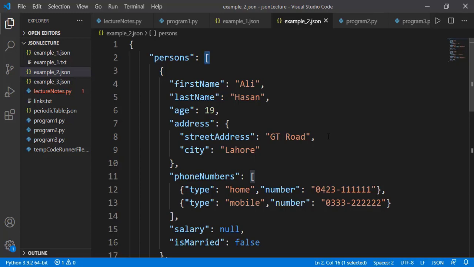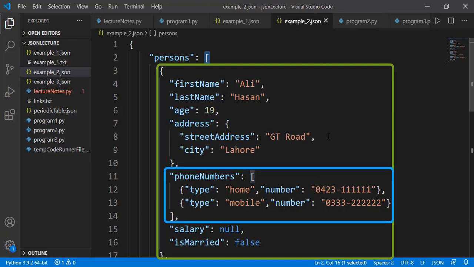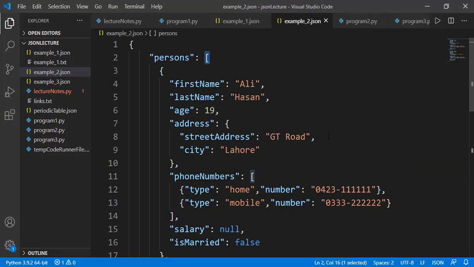I'm saying it is a list, but in fact in JavaScript this is known as an array and not a list. We will see these differences in a while. But just see that the value of the persons key is an array or list, and this is the first element in that array. What is this element? This element is another JSON object, so it is a nested JSON object inside the main or outer JSON object. This inner JSON object has some keys and values. Some value is again another inner JSON object. There is a key with the value as an inner array, and that inner array has inner JSON objects, and like that.